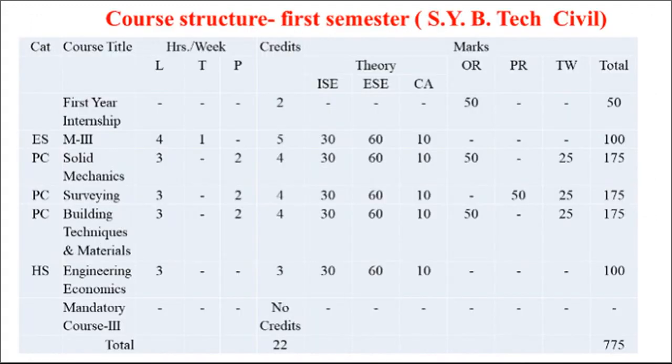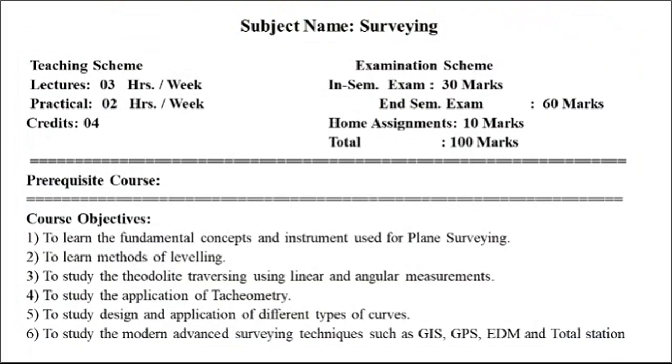Next, we are going to study the course structure, in that course structure of the first semester. For the first semester, totally 5 subjects are there. M3, Solid Mechanics, Surveying, Building Techniques and Materials, Engineering Economics. So, we are going to study the structure of surveying. For the surveying, there are 3 lectures per week, 2 practicals per week, total 4 credits.